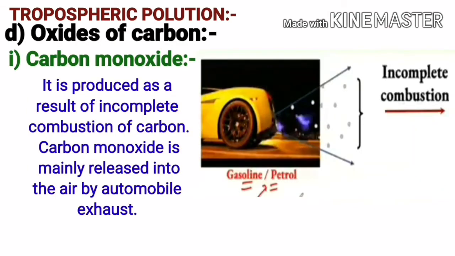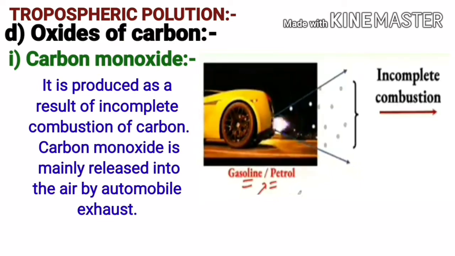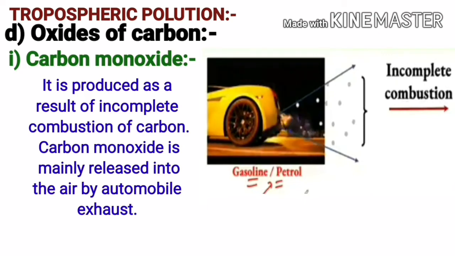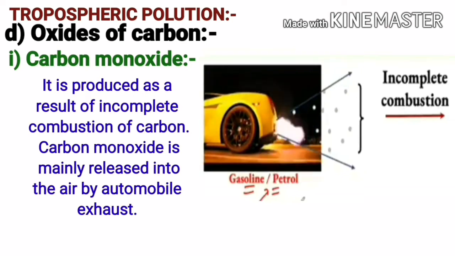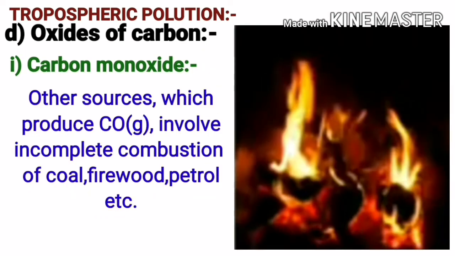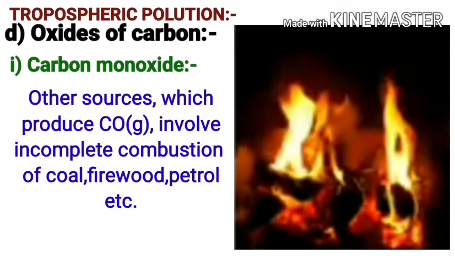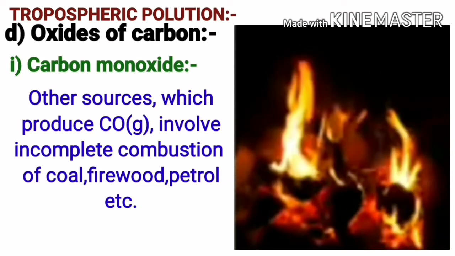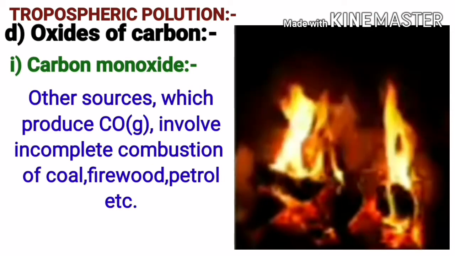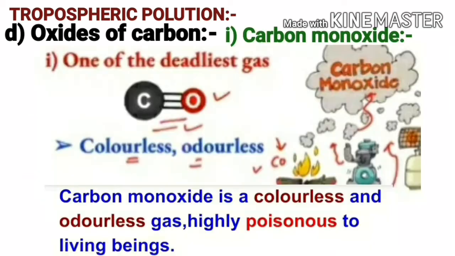The next category of gaseous air pollutants are oxides of carbon. For example, carbon monoxide. It is produced as a result of incomplete combustion of carbon. Carbon monoxide is mainly released into the air by automobile exhaust. Other sources which produce carbon monoxide gas involve incomplete combustion of coal, firewood, petrol, etc.